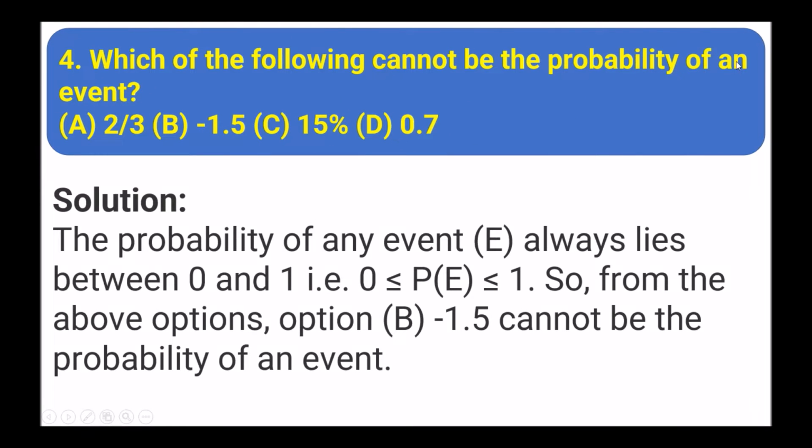Next: which of the following cannot be the probability of an event? 2 by 3, minus 1.5, 15%, and 0.7. The probability of any event E always lies between 0 and 1, that is 0 less than or equal to P(E) less than or equal to 1. So from the above options, option B, that is minus 1.5, cannot be the probability of an event.